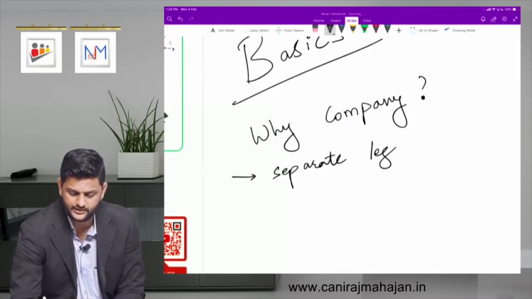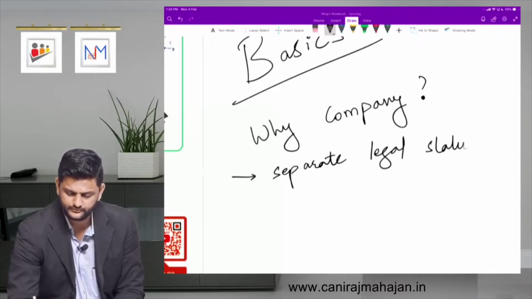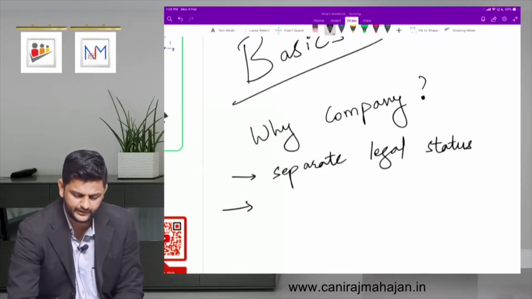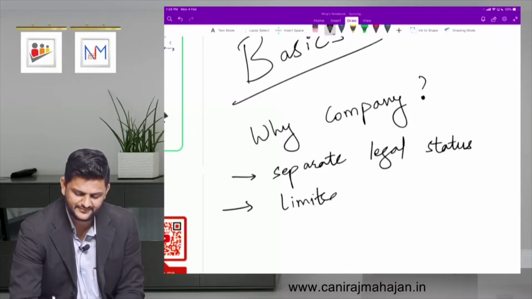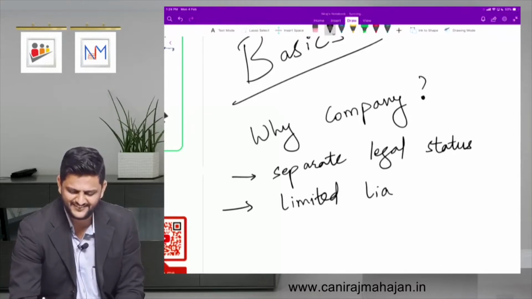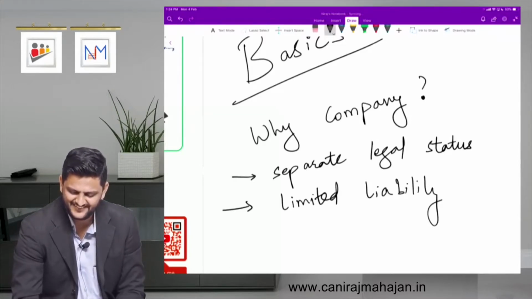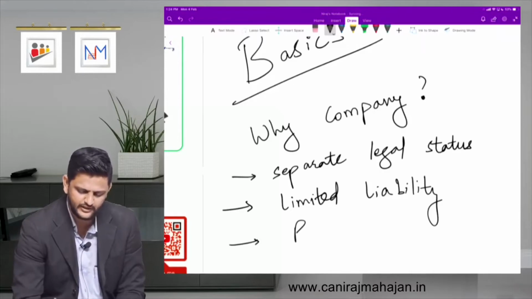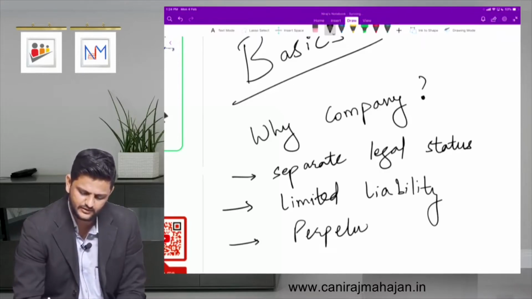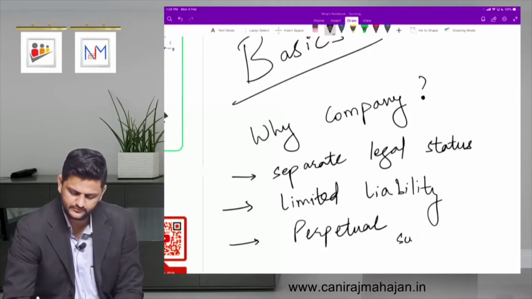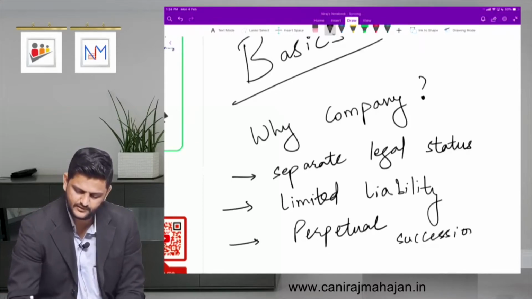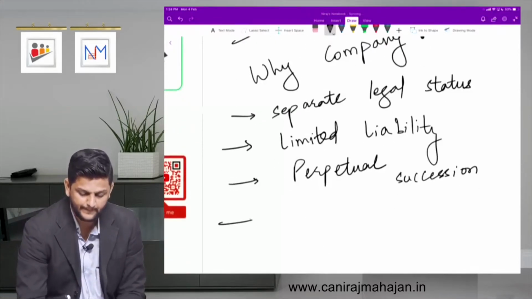Separate legal status, good. Very good. Limited liability. All features, by heart. Perpetual. What else? Anything else?